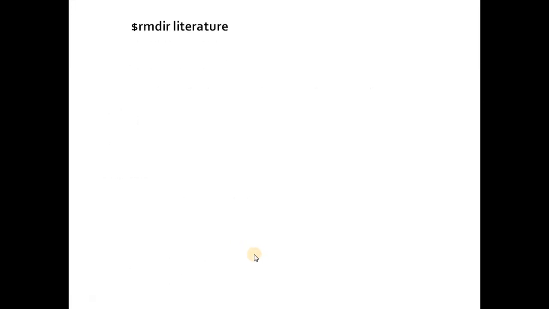We shall see the first example. In this case, rmdir literature. In your current working directory, if you have a folder or a directory whose name is literature, it will remove this directory. If this literature directory has some contents in it, that is, some files or subdirectories, it will not remove this directory.